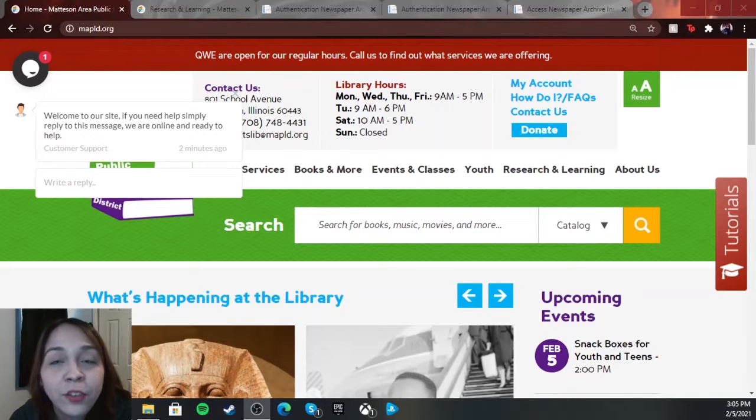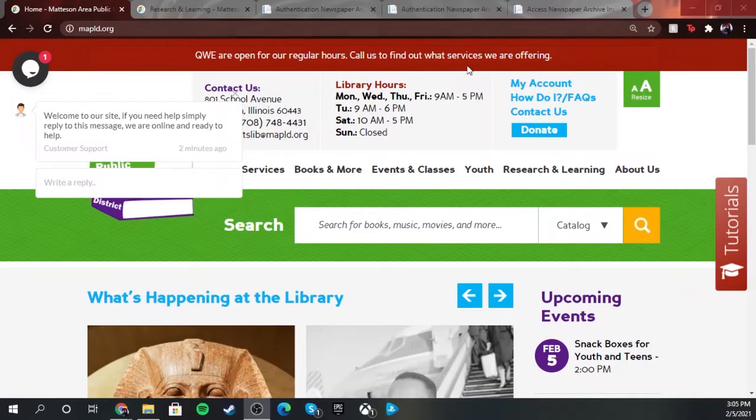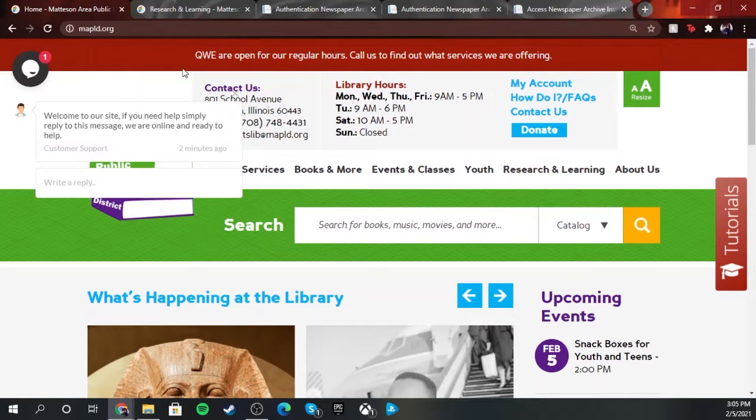But yeah, I'm going to show you guys how to do a basic search and show you how in-depth it gets and how wide the reach of different newspapers is on this database. So let me get rid of my video. Okay. So as always, we're going to go to our website, mapld.org.